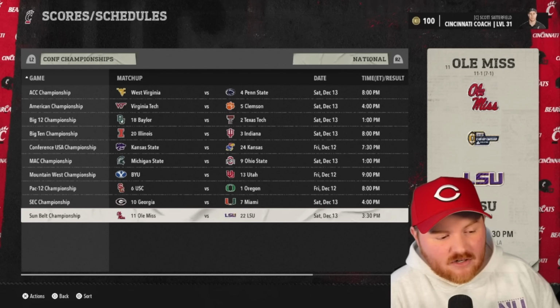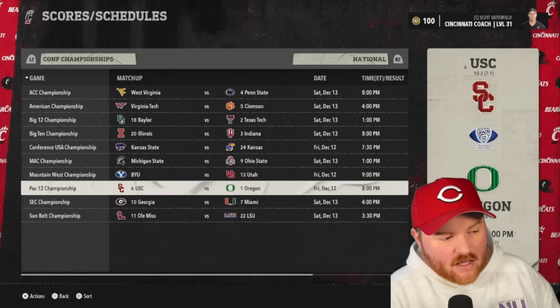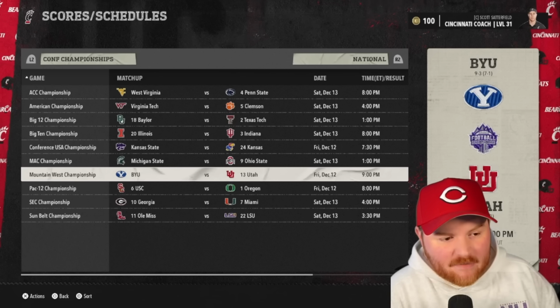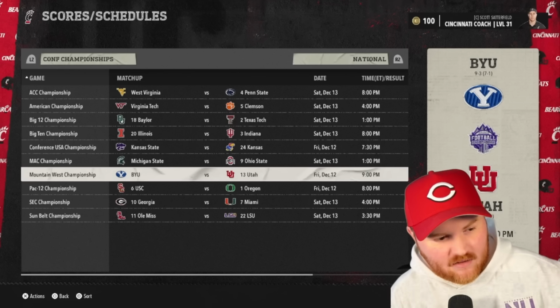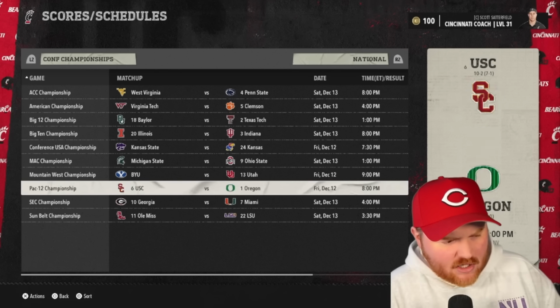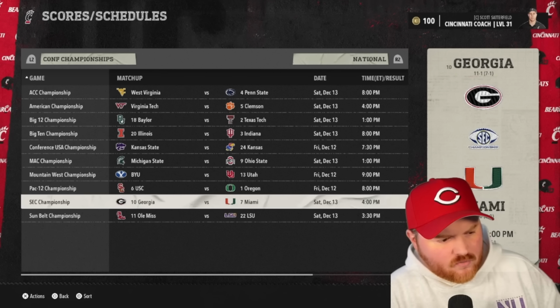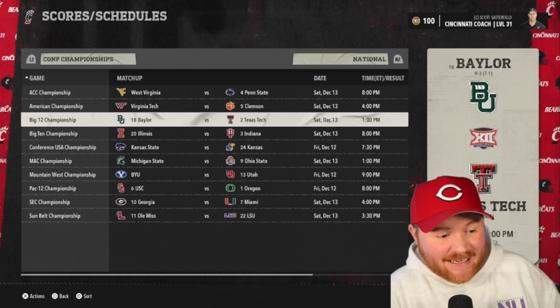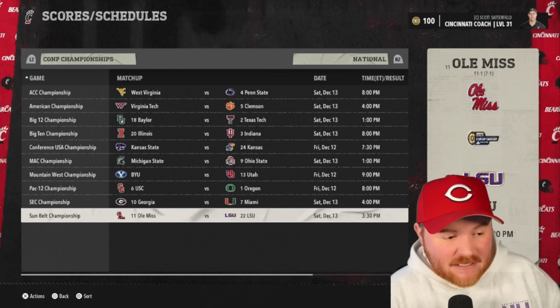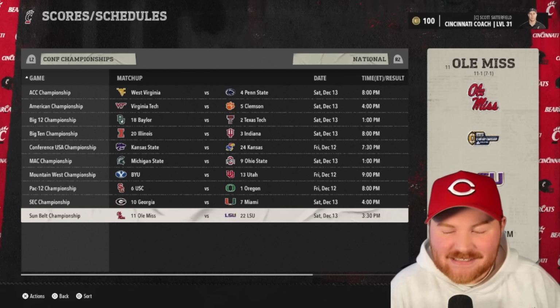So neither of these teams are going to get in with their conference championship automatic qualifier. They would need to get in from just winning and getting into the top 12. And what do we have? So 1, 2, 3, 4, 5, 6, 7, 8, 9 potentially conferences in the first season of the playoffs.